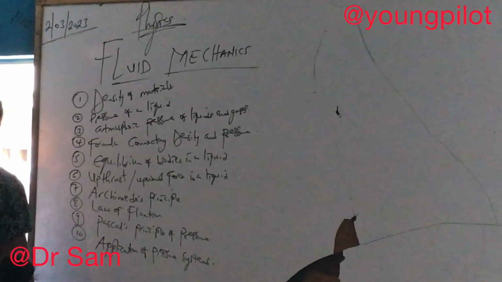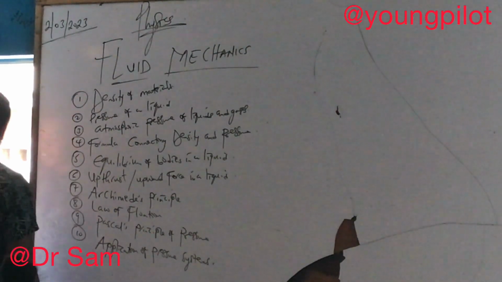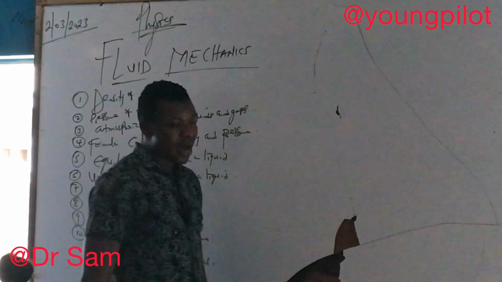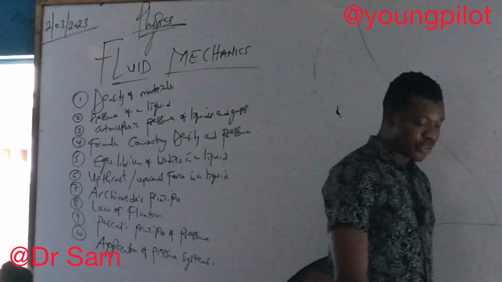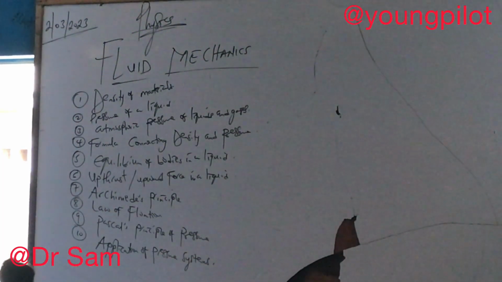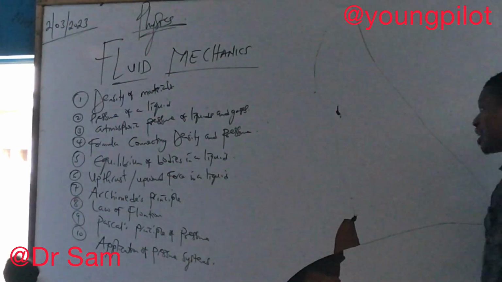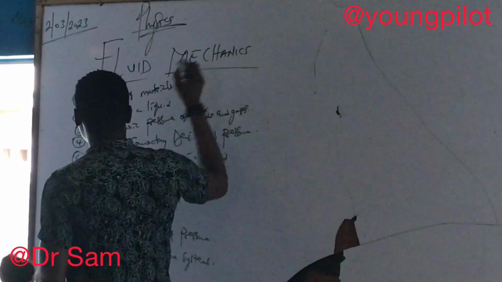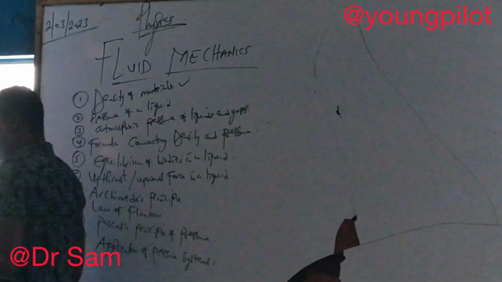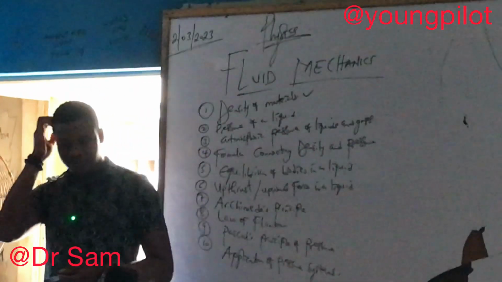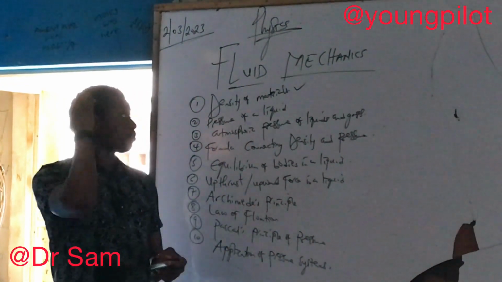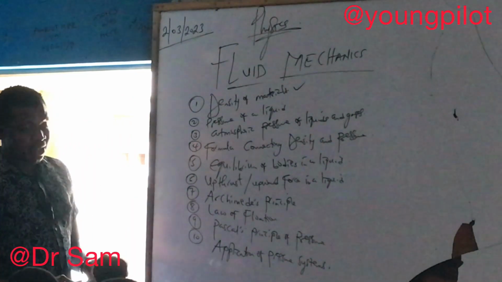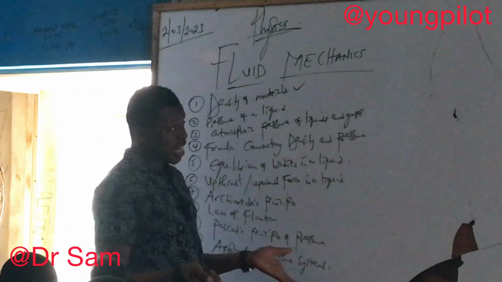Density of a material can be defined as the mass per unit volume of the material. All right, so let's look up and write the mathematical expression.